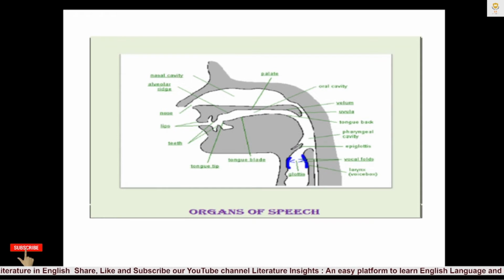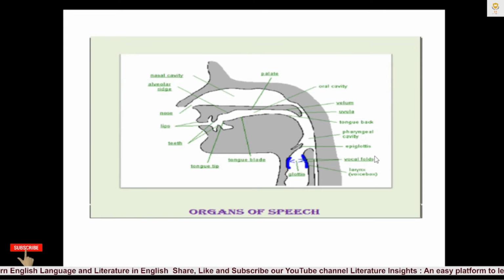As far as the organs of speech are concerned, there are two types of articulators in articulation, that is active and passive articulators. In this figure we can see there are some organs which actively perform in articulation or production of speech sounds. Vice versa, there are some organs which play a role as a passive articulator. So let's study this figure of organs of speech elaborately, which will help you to understand the organs of speech.